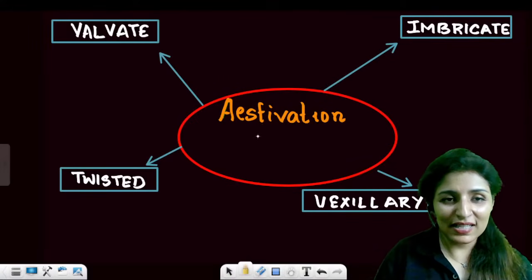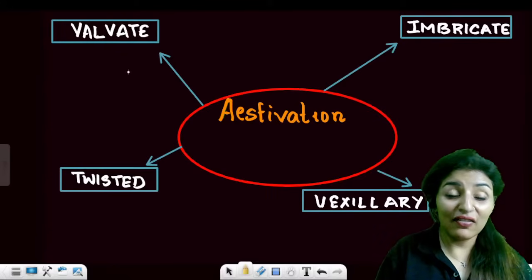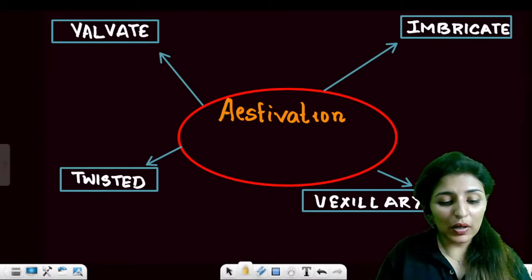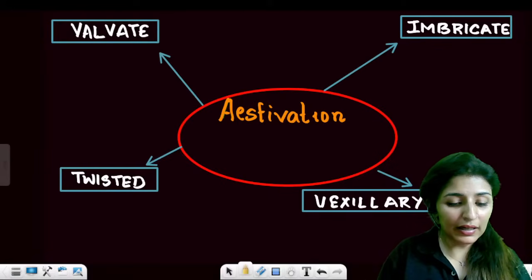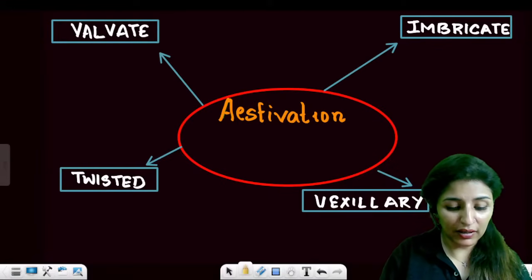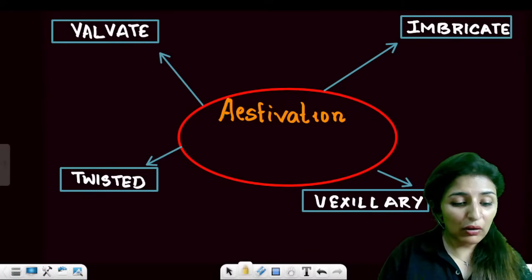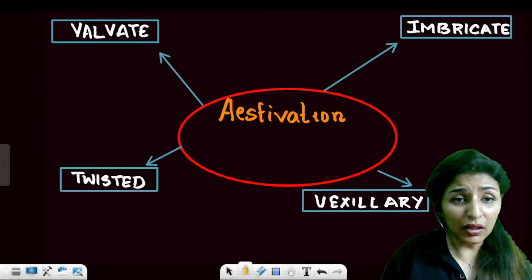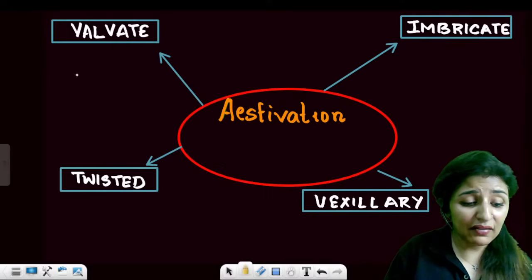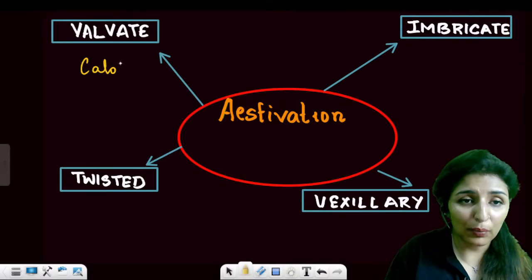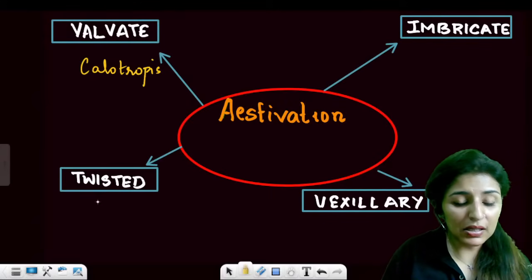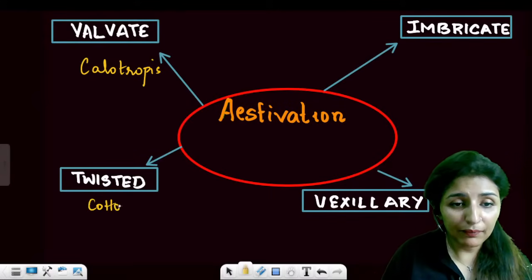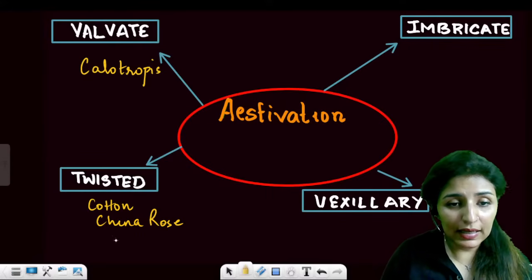Now coming on to estivation. Most of the questions from this topic are example oriented. Let's talk about estivation here. In valvate estivation, the example is calotropis. In twisted, we have cotton, China rose, and ladyfinger.